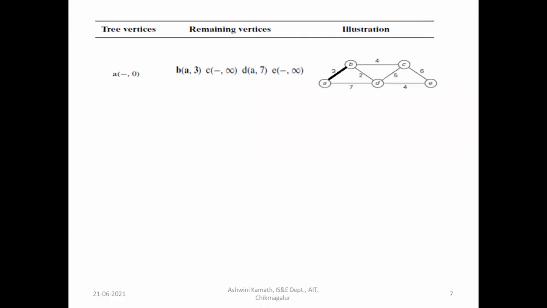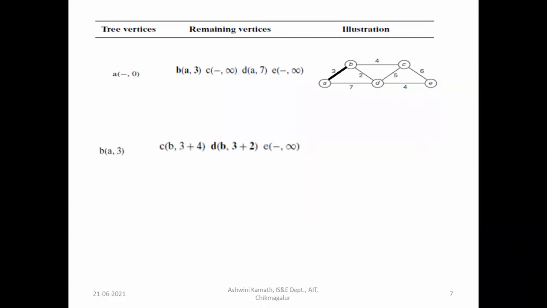So A to B is connected, A to D is connected, right? A to B is 3 and A to D is 7. But C and E are not directly connected to A. We don't know the shortest path initially, so it will be considered as infinity. Here it will select the one which has the lowest cost. So A to B is equal to 3, that will be selected. That is, vertex B will be selected and AB will be added to the tree.